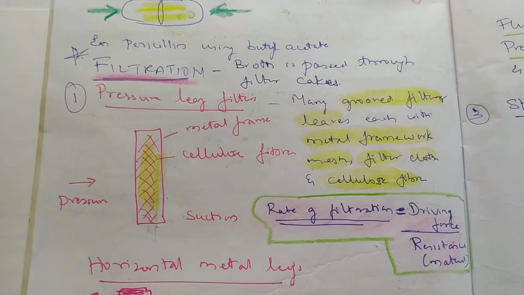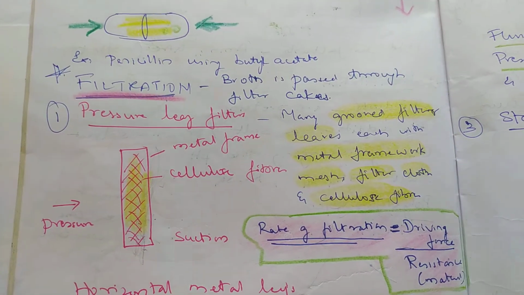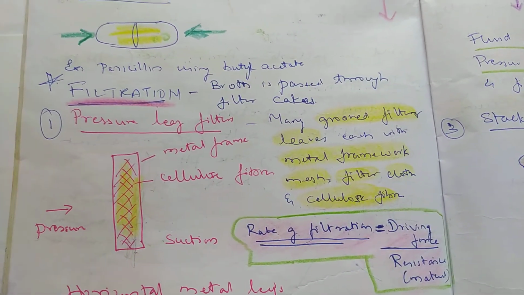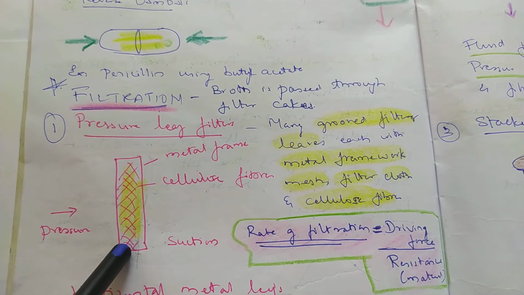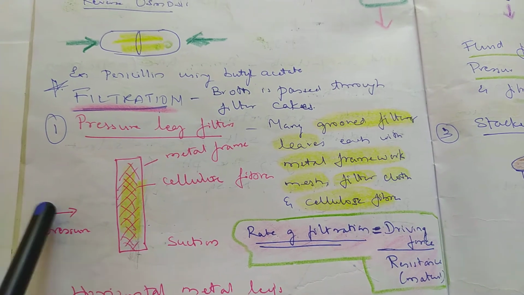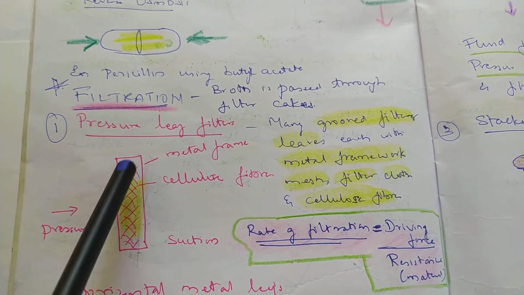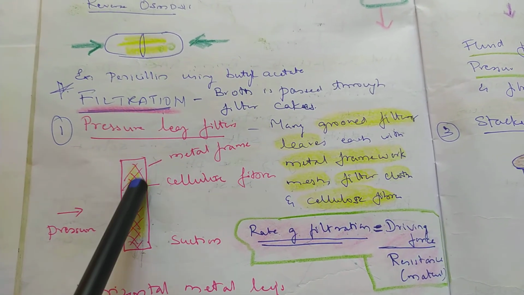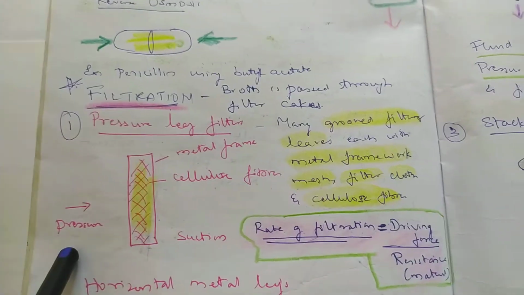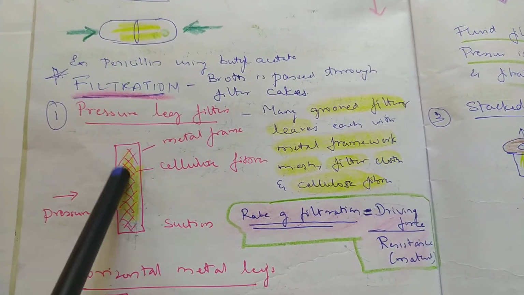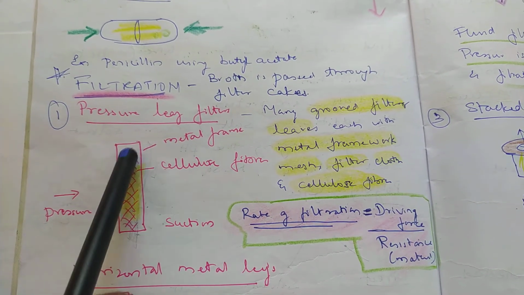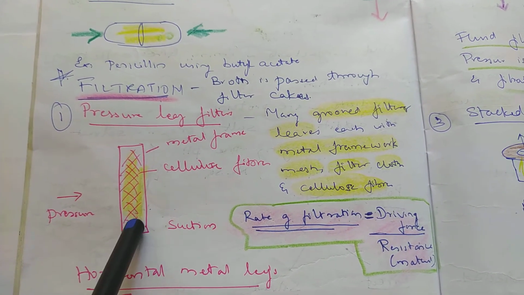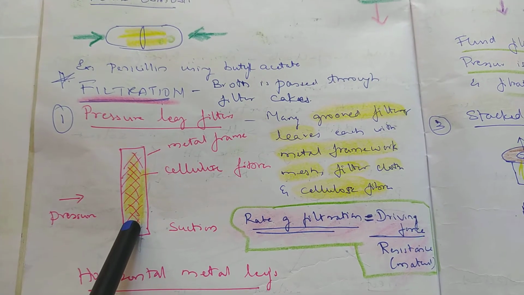Coming to filtration techniques, one of them is the pressure leaf filter. I've shown only the main equipment. It will be fixed inside one chamber. Let's imagine the broth is coming through this, so it has to pass through these filters. It's called pressure because you're applying pressure. Leaf filters are like ornamentations on a leaf. It's a metal frame with ornamentations which will entangle the microbial cells.